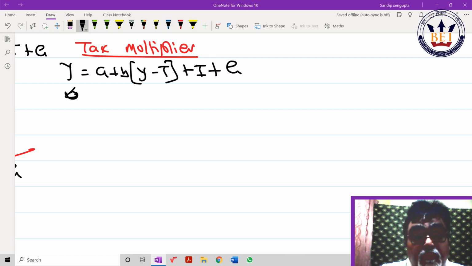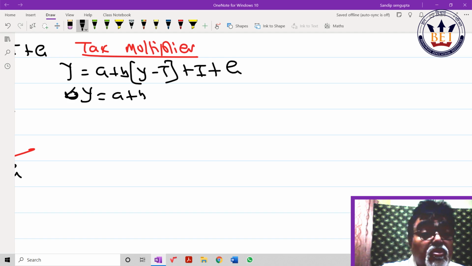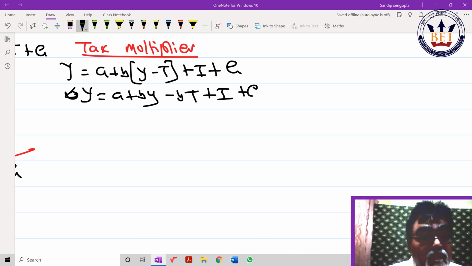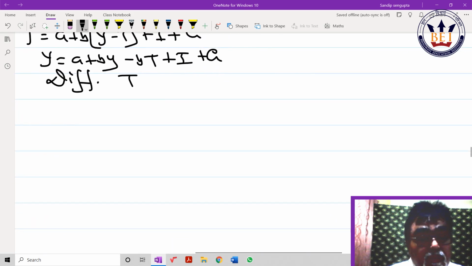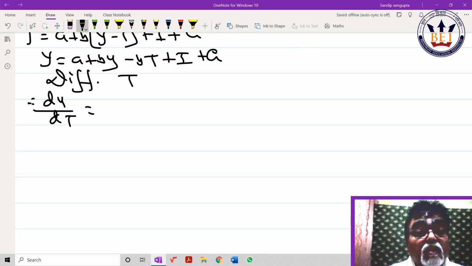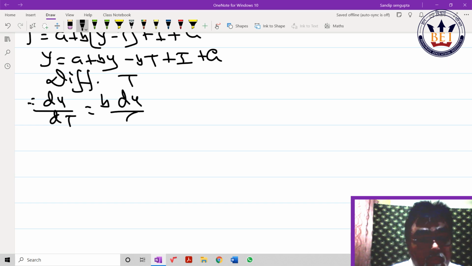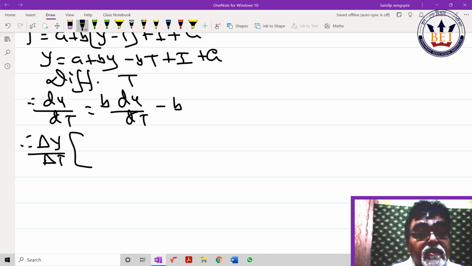Here it was differentiating with respect to G. Here it should be differentiating with respect to T. Chal. Tell with me. Balance are gone. 1 minus b is equal to minus b. Careful, my dear, careful. It is minus sign here, beta.